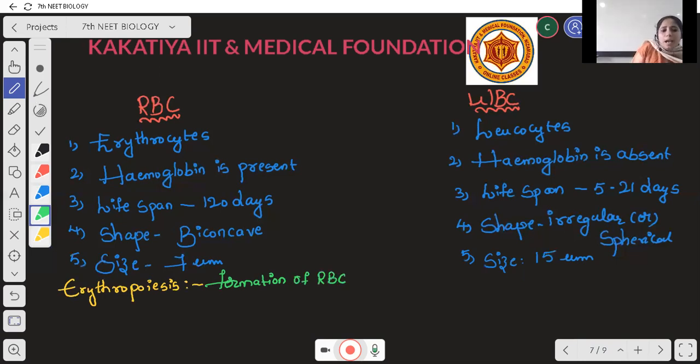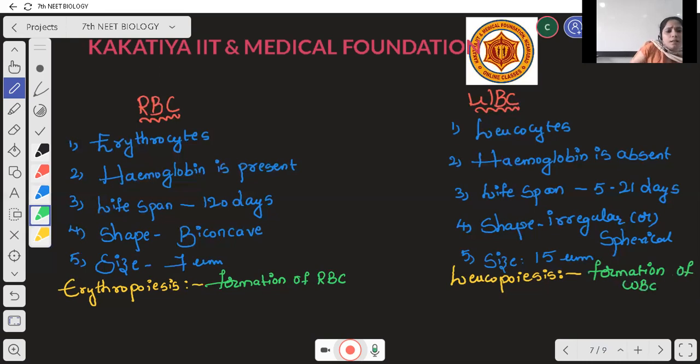Leucopoiesis, beta. Leucopoiesis is nothing but formation of WBC. It is nothing but production of white blood cells.